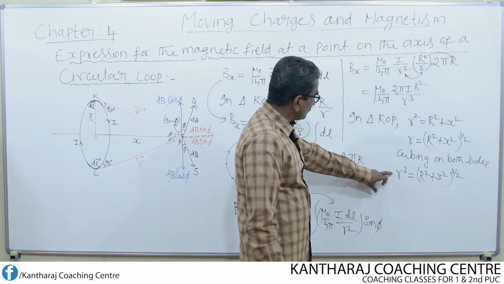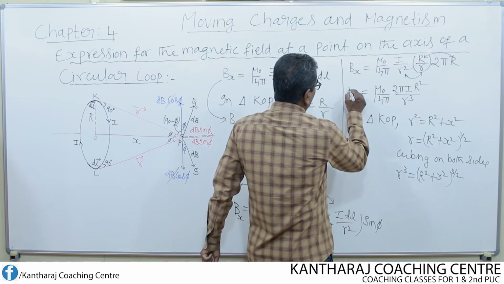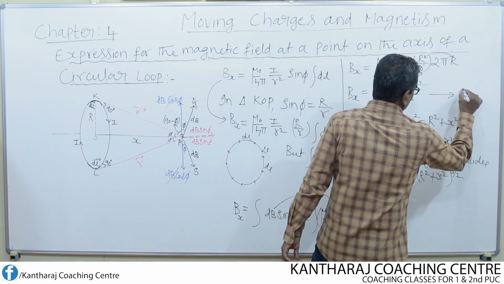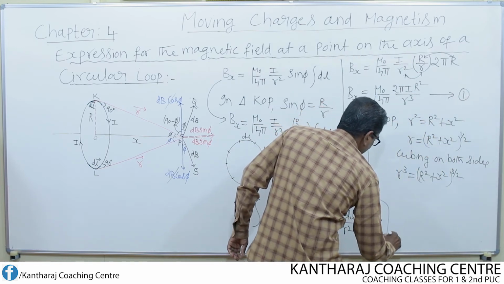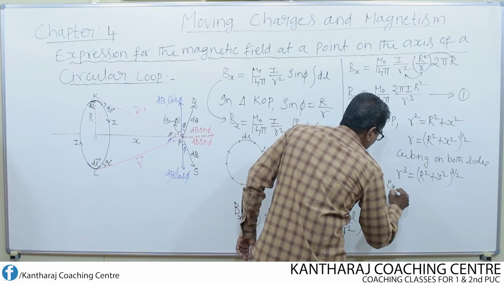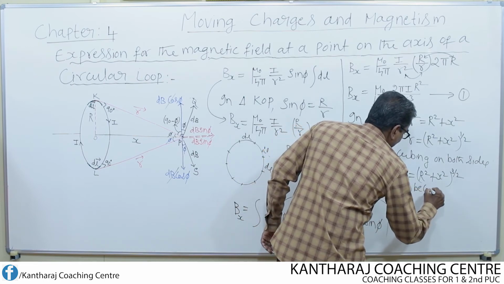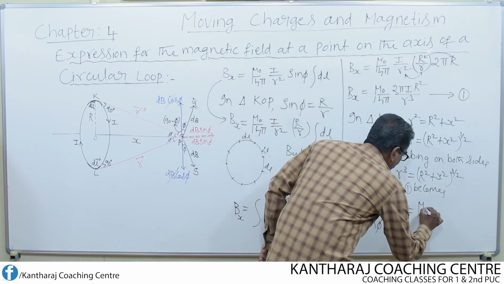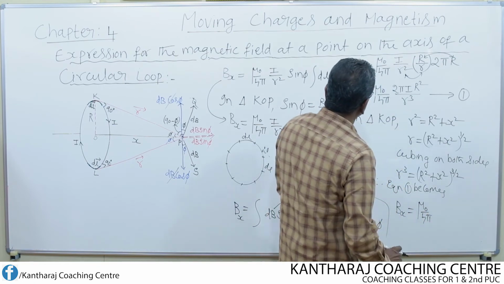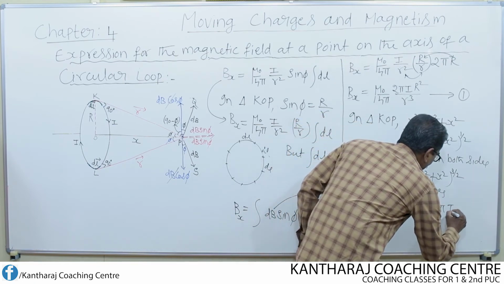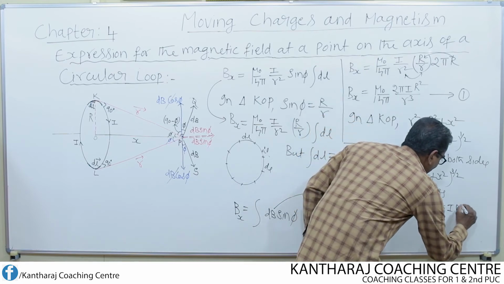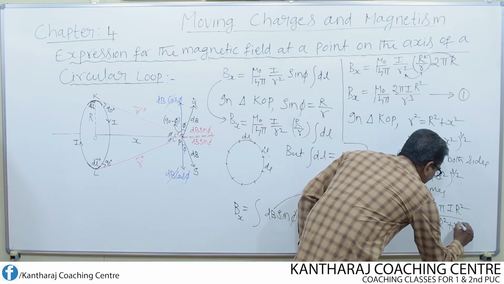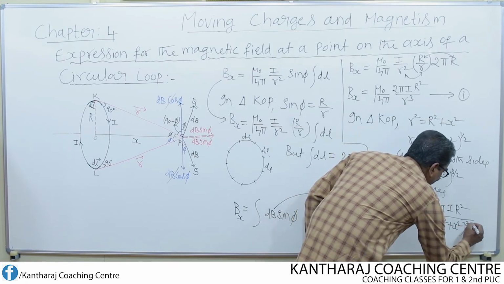Now if you substitute this r cube in this equation, let us represent this simply as equation 1. Therefore equation 1 becomes Bx equal to mu naught over 4 pi, then 2 pi I R square, and for r cube I can substitute R square plus x square whole to the power of 3 by 2.